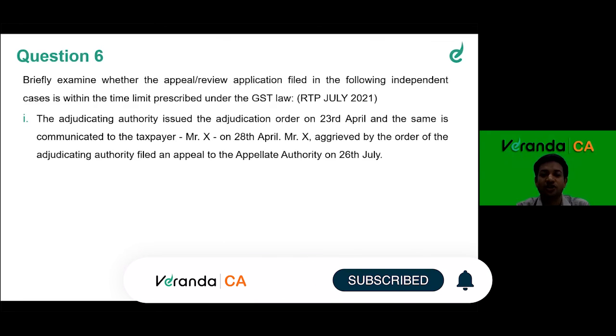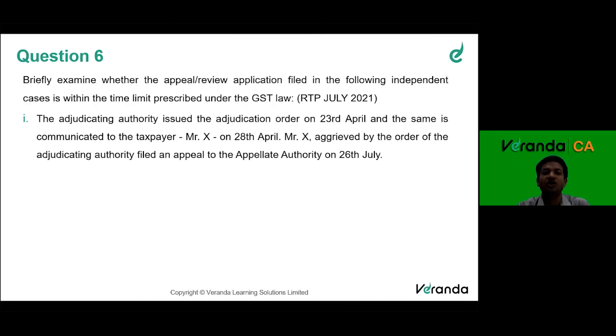The adjudicating authority issued the adjudication order on 23rd April, and the same is communicated to the taxpayer on 28th April. Mr. X is aggrieved by the order of the adjudicating authority and filed an appeal to the appellate authority on 26th July. Can anyone tell me within how many months we have to file an appeal?